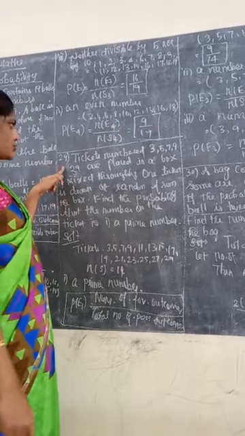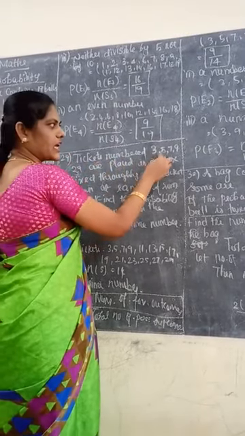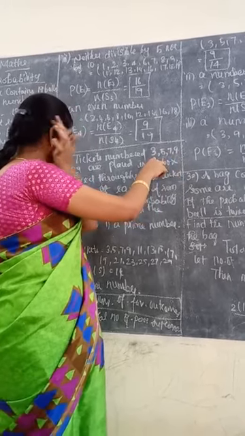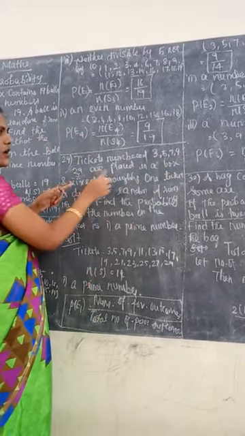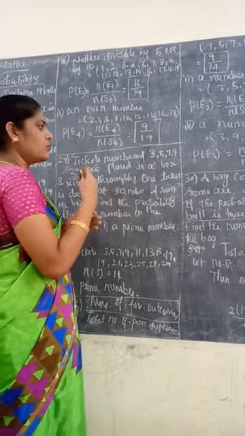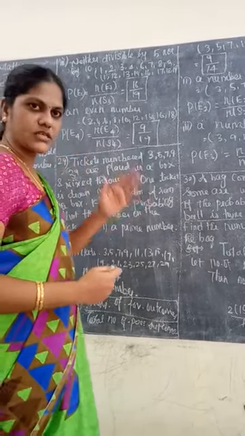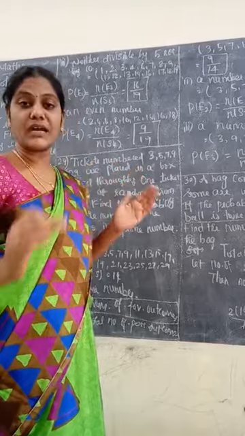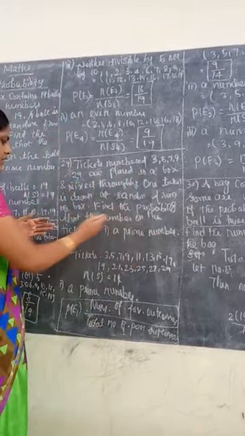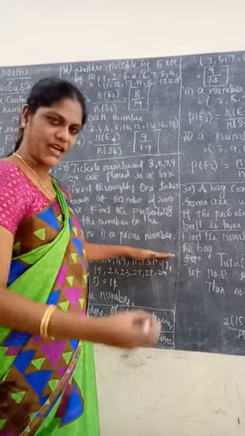Next, 29th question. Read the question clearly. Tickets numbered 3, 5, 7, 9. Listen, these are all odd numbers. The odd numbers from 3 up to 29 are placed in a box and mixed thoroughly. One ticket is drawn at random from the box. Find the probability that the number on the ticket satisfies the following conditions. First, a prime number, as usual.